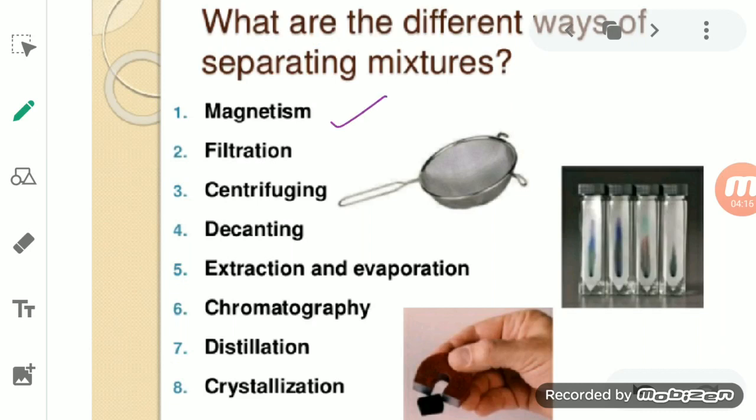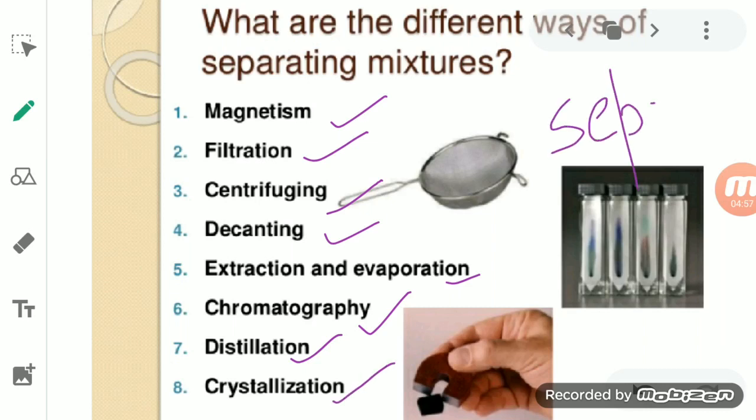They are magnetism, that is with the help of a magnet, then filtration using filter paper, centrifuging, evaporation, decantation, extraction, chromatography, distillation and fractional distillation, crystallization, and another method known as the separating funnel.